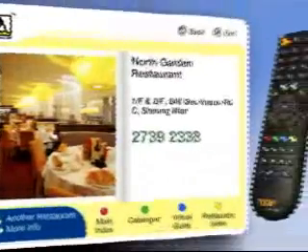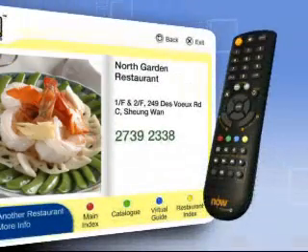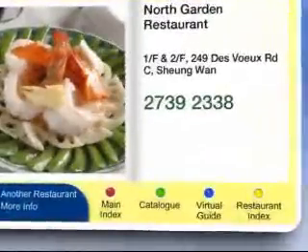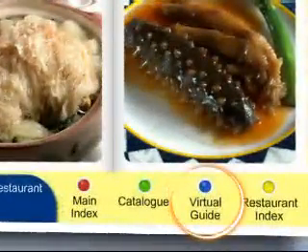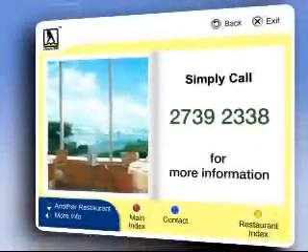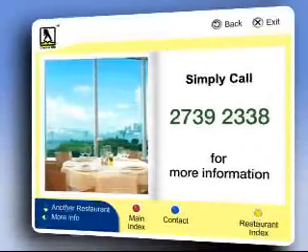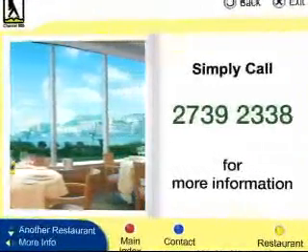Want to check out the previous or next restaurant on the list? Just press the up or down arrow buttons. Press the green button now, and you'll find more details relating to that particular restaurant. Try the blue button and get a stunning panoramic view of what you've selected. If that suits you, call to make a reservation.